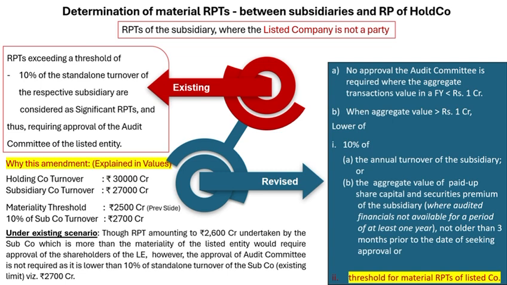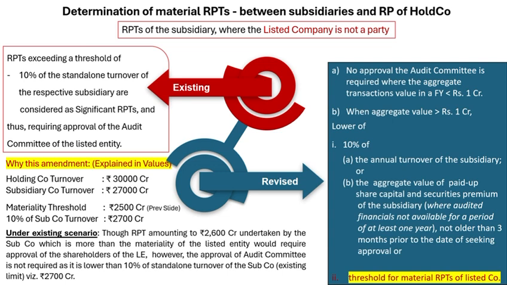So, SEBI stepped in. Now, any RPT by a subsidiary that breaches the lower of 10% of its standalone turnover, or the newer threshold, gets classified as significant and, crucially, must go before the listed entity's audit committee for greenlighting.